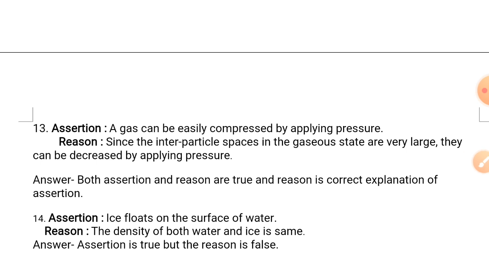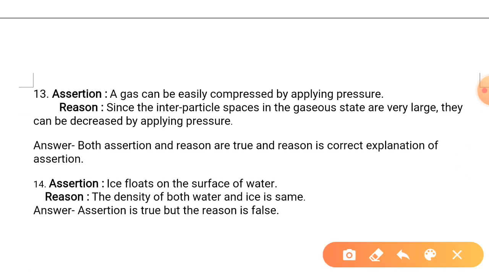Now look at the 13th one. Assertion is saying a gas can be easily compressed by applying pressure. Yeah, that's correct because we know about CNG, LPG. Now look at the reason. Since the interparticle space in gases is very large, it can be decreased by applying pressure.